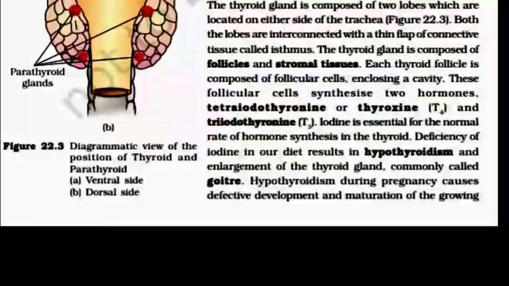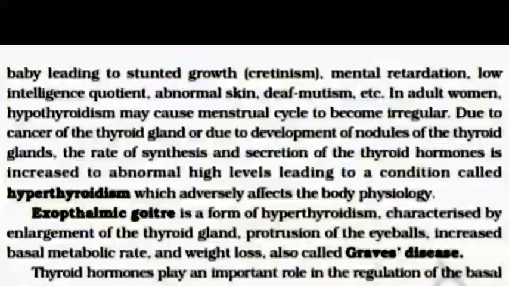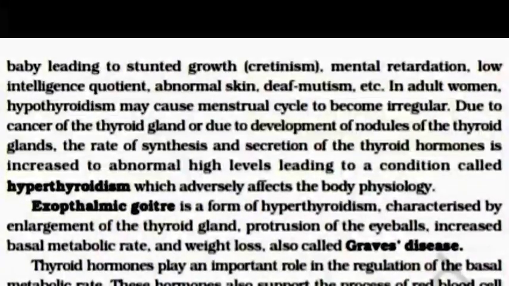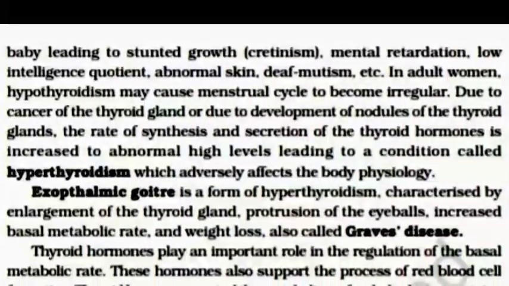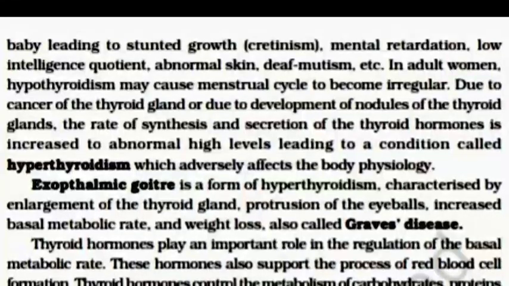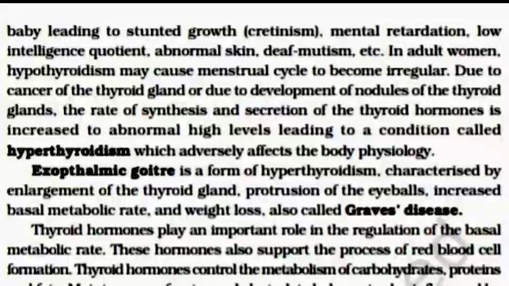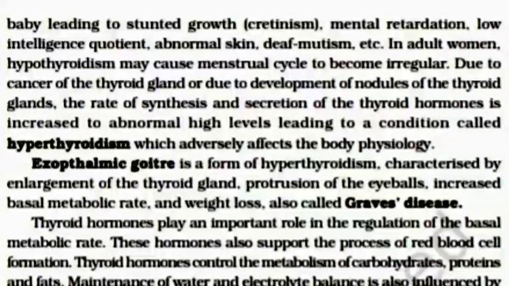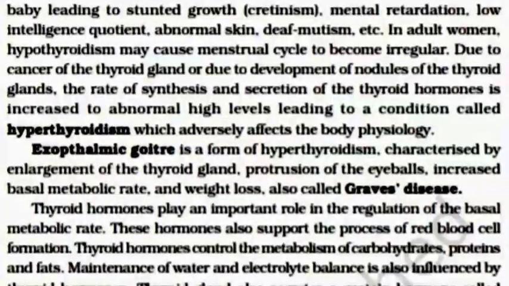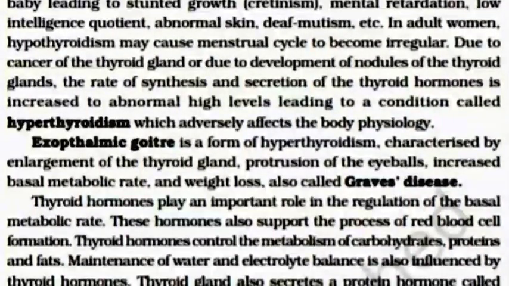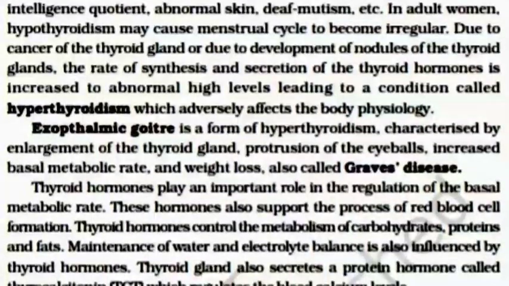Hypothyroidism during pregnancy causes defects in development and maturation of the growing baby, leading to stunted growth, cretinism, mental retardation, low intelligence quotient, abnormal skin, deaf-mutism, etc. In adult women, hypothyroidism may cause the menstrual cycle to become irregular. Hyperthyroidism may be due to cancer of the thyroid gland or due to development of nodules of the thyroid gland.